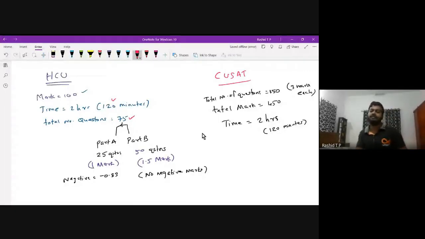Therefore, their questions are very simple. You don't have to do much calculation, or go for critical thinking and the like. If you know things at the surface level, then you can answer this kind of question. Straightforward and direct questions will be there in the CUSAT examination. Their standard is very low. Then negative marking is there for each wrong answer. 1 mark will be deducted. Minus 1 is the negative mark.